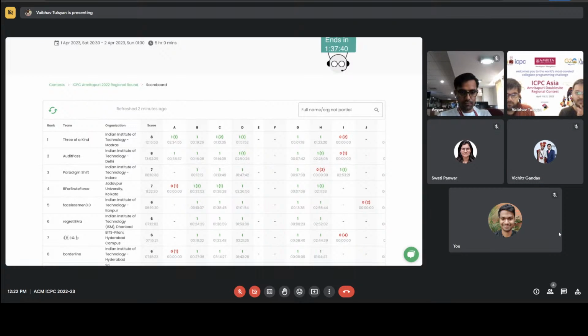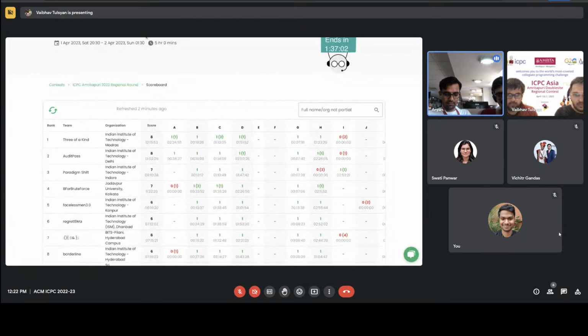I think that is sometimes very painful to see. If you lose out on a problem, I don't feel bad for the team, because at least there was someone who was better than you. But when it comes to time penalty, where you are just 60 minutes behind and you miss out, it's a bit painful. If you look at the scoreboard, 3 of a kind was the strongest team, and Audit Pass is the second strongest team, because all the other teams in between are just skipping everything.